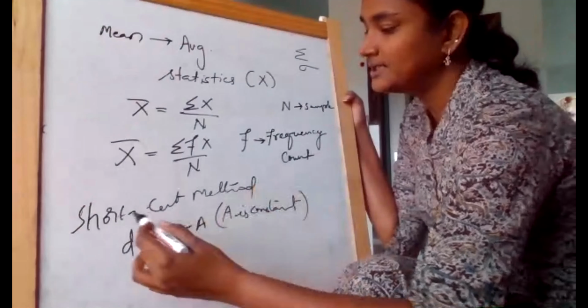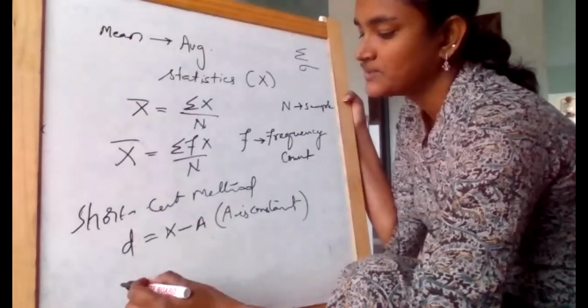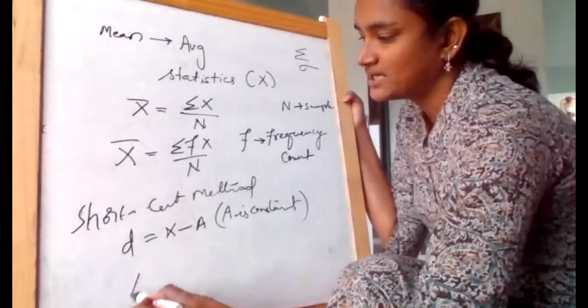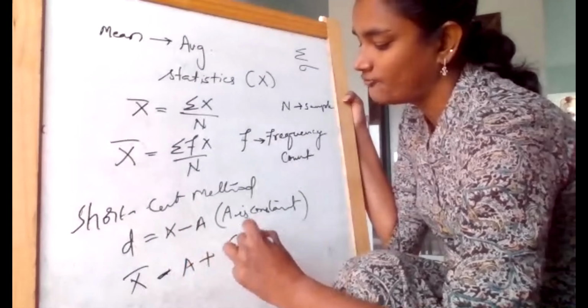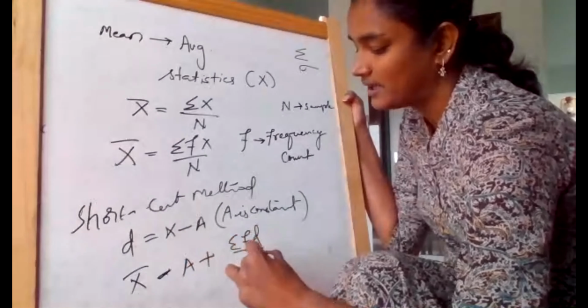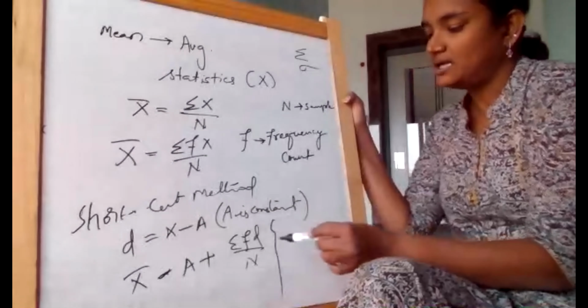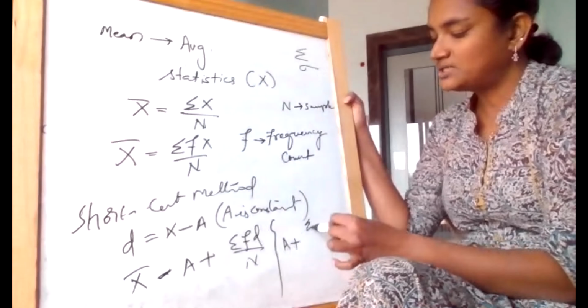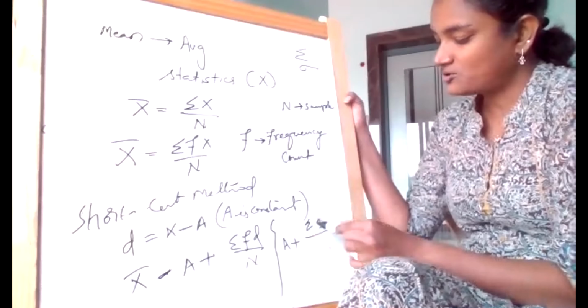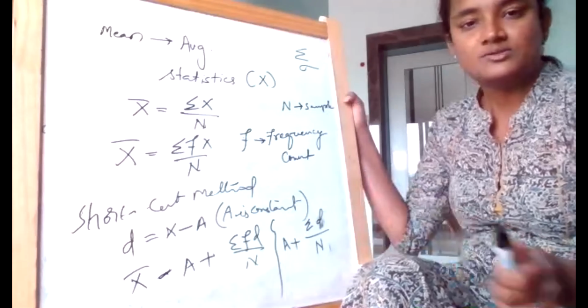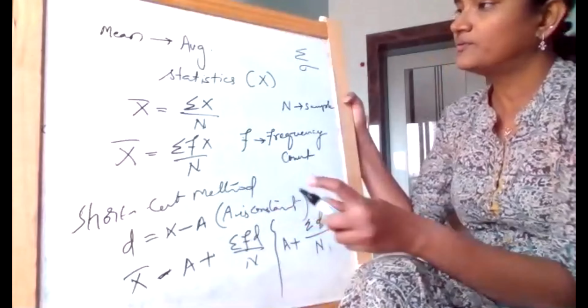Anyhow, if there is still any doubt while solving problems, I'll let you know. So d is equal to x minus a. In this scenario, your x bar will be a plus summation of f into d divided by n. If there is no frequency, it is a plus summation of d divided by n. So this is with frequency and without frequency.